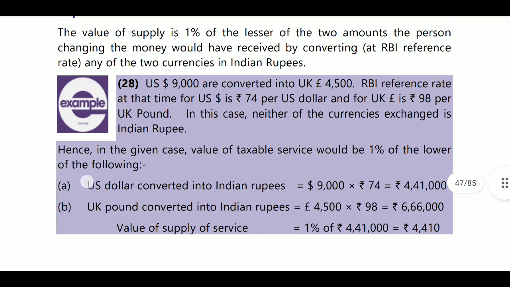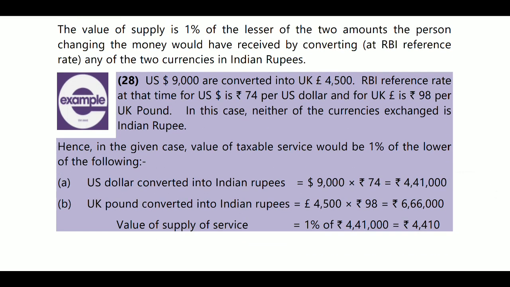Next, for example, US dollars 9,000 were converted into UK pounds. The RBI reference rate at the time: the US dollar is 74 rupees and the euro is 98 rupees. So both will be converted into Indian rupees first. On whichever is lower, the calculation will be at the rate of 1%. That will be the value of supply.